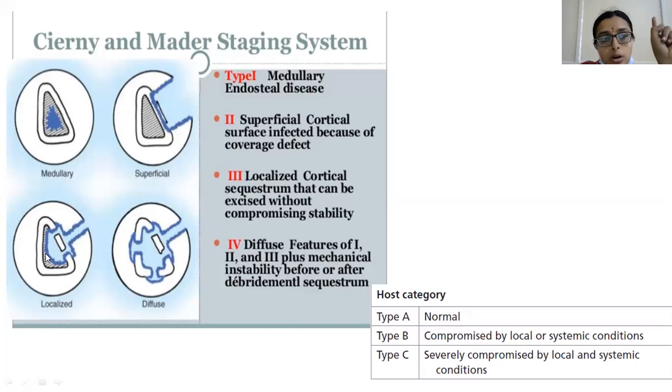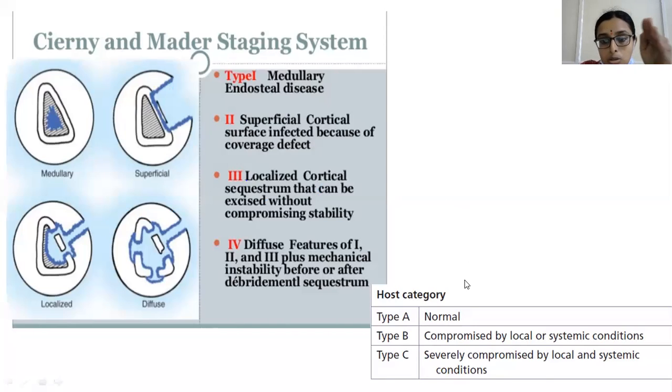However, both cortex and medulla are involved. There will not be any compromise in the stability of the bone. And in type 4, there will be some instability along with the features which are seen in first, second and third. Diffuse, a significant segment of the bone is involved, which may lead to instability. This is based on the bone disease.